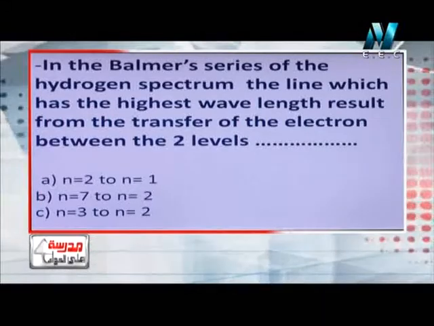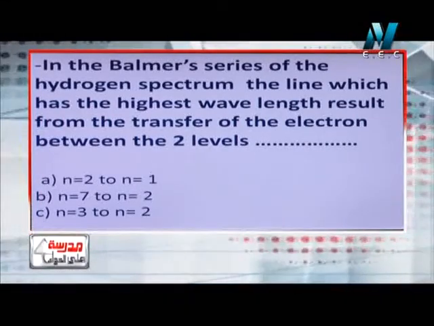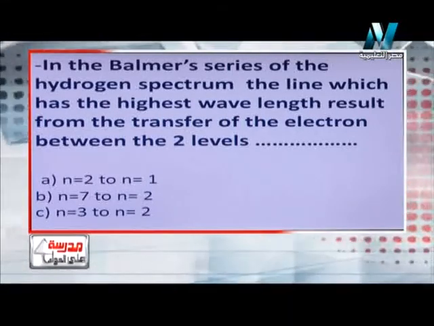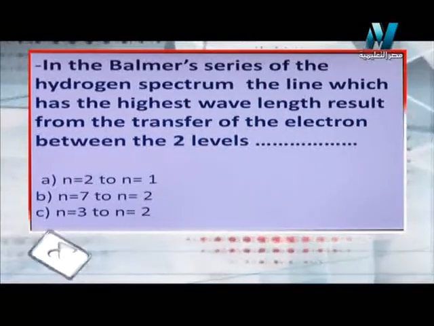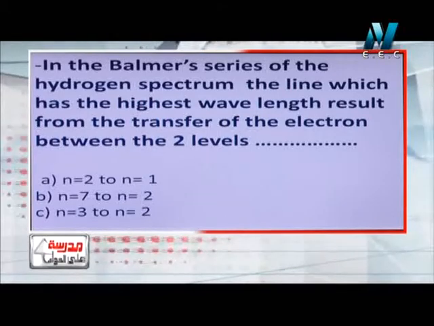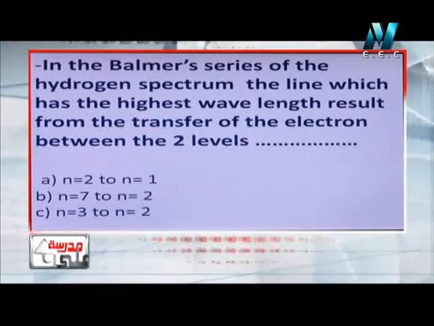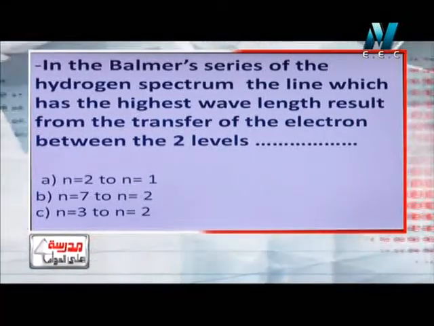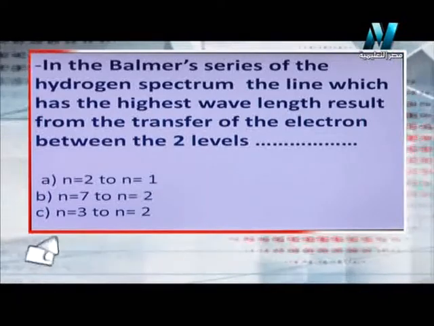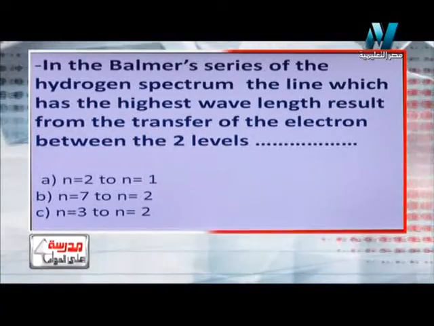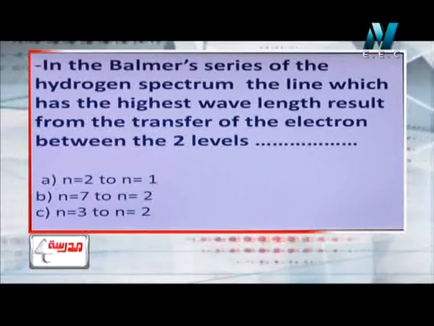But let's move to another question. The second question, he tells us, in Balmer series of the hydrogen spectrum, which of these answers will give us the highest wavelength? So the highest wavelength in Balmer series results from transferring the electron between which of the following two levels. He says that he wants the highest wavelength, which is equivalent to the lowest energy. So highest wavelength means that the frequency and the energy will be the minimum, or the lowest energy.